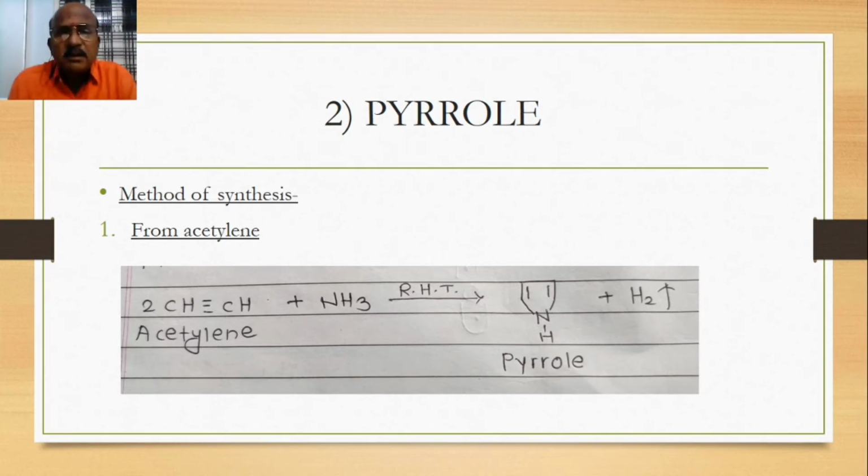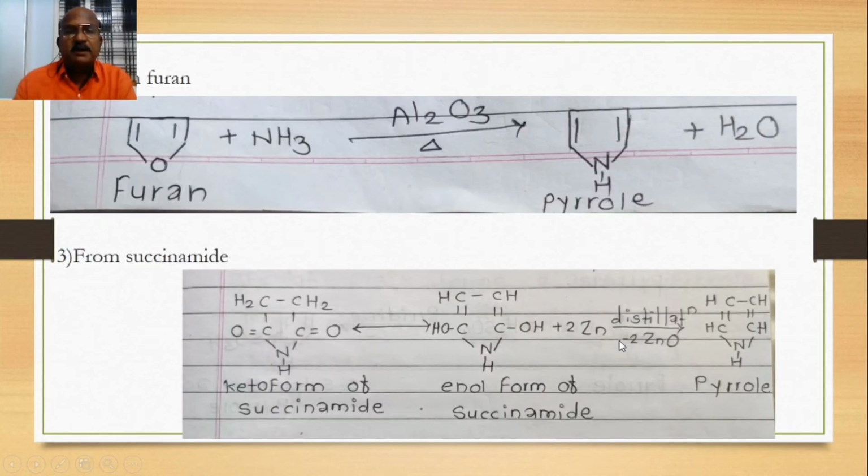A mixture of acetylene and ammonia is passed through the red hot tube. That is not the color of that tube. They will be heated up to red. At that time there will be formation of a pyrrole in this fashion. This is the first method.